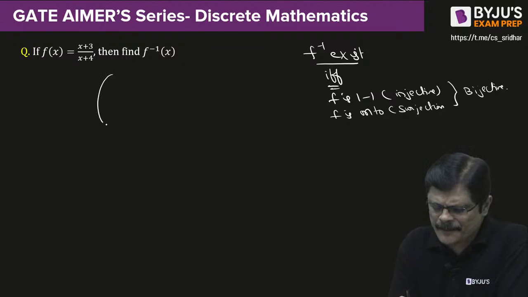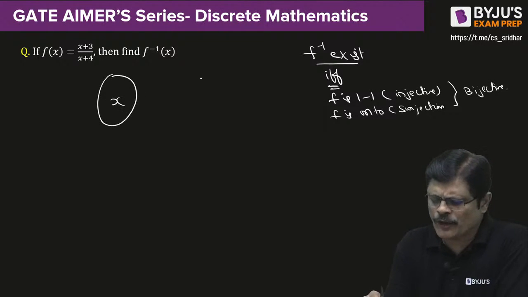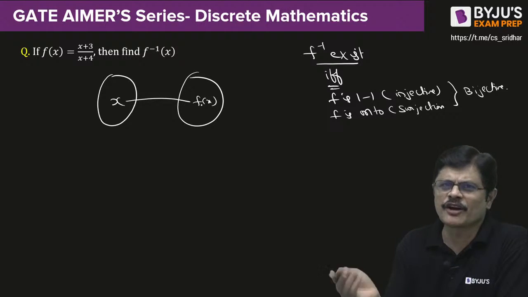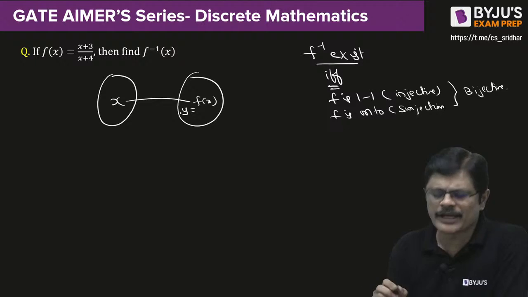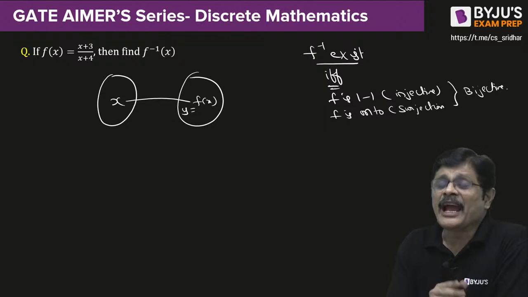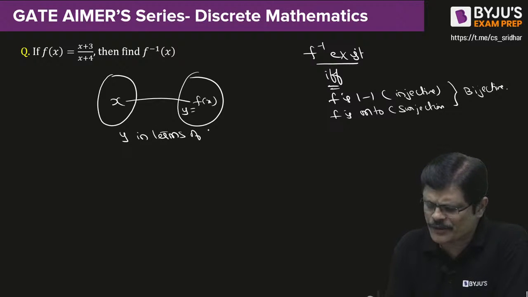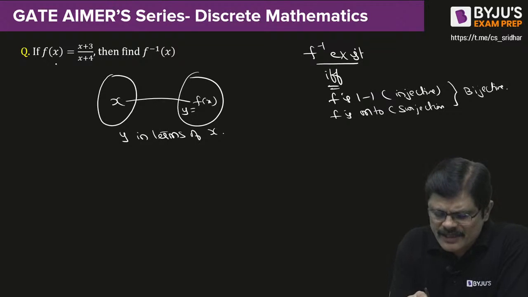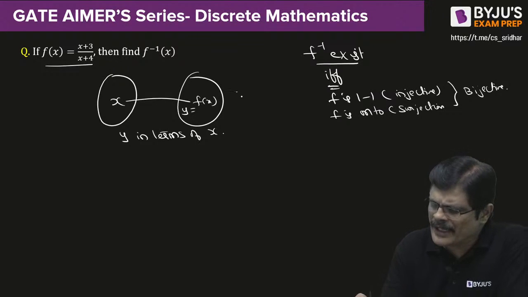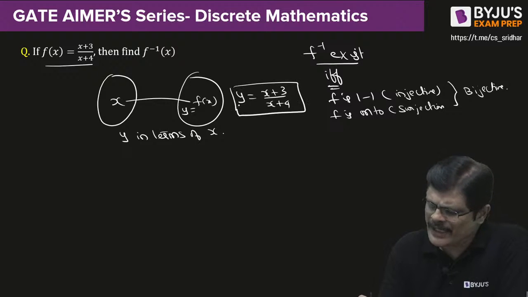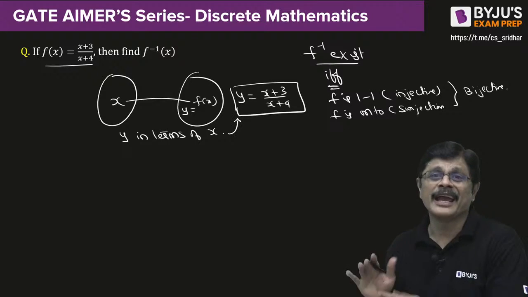When you have a function, this x is mapped to f of x, function of x we call it. So this is what we denote as y. So when you write a function value, here actually y in terms of x you are going to get. So this f of x can be written as y is equal to x plus 3 by x plus 4. See here what has happened? Y is expressed in terms of x, my dear friends.